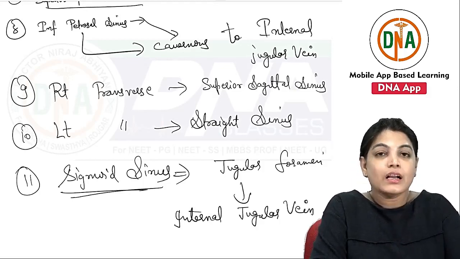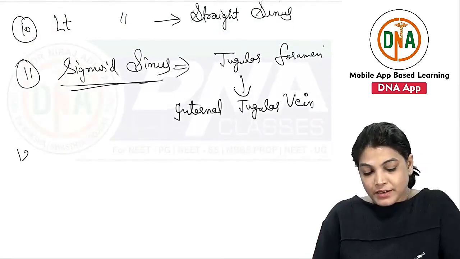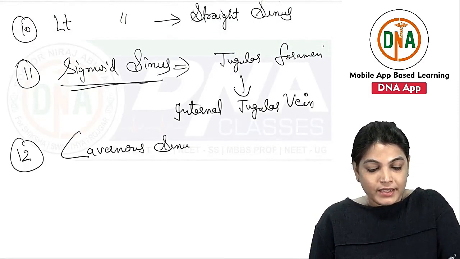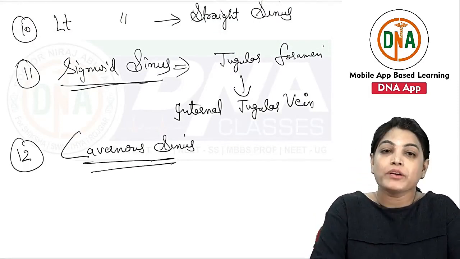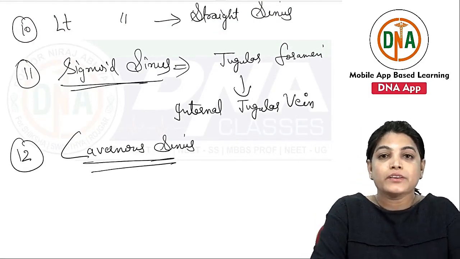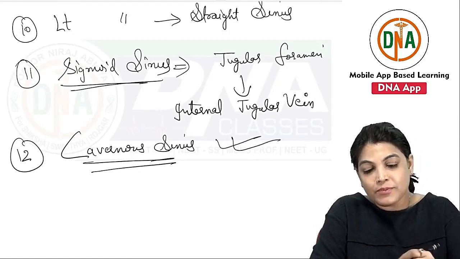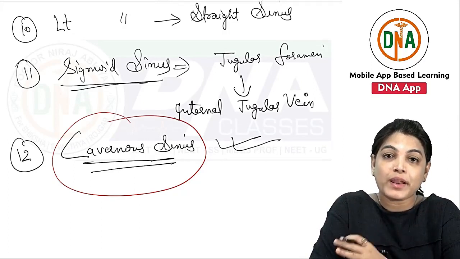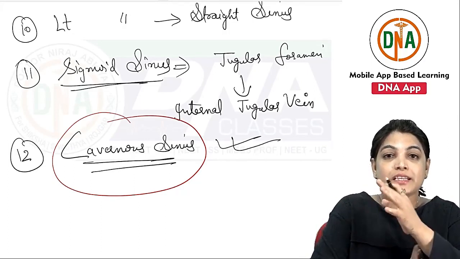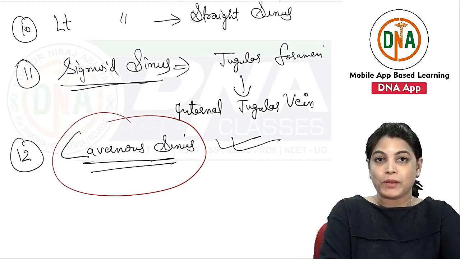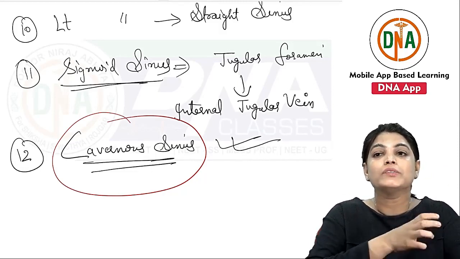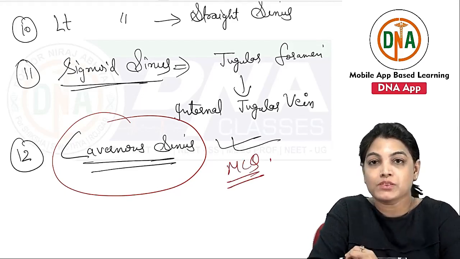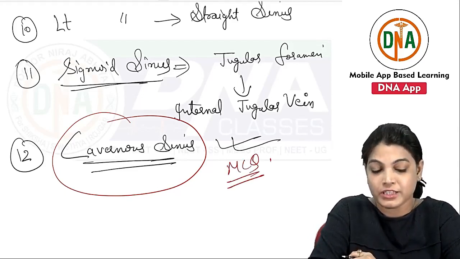Now, one important sinus is the cavernous sinus. It is located on either side of the body of the sphenoid, on either side of the sella turcica. I am not going into the details of the cavernous sinus now because it is a very important topic, and I will explain it in detail as another subtopic after completing this topic, because so many MCQs have been framed from it.